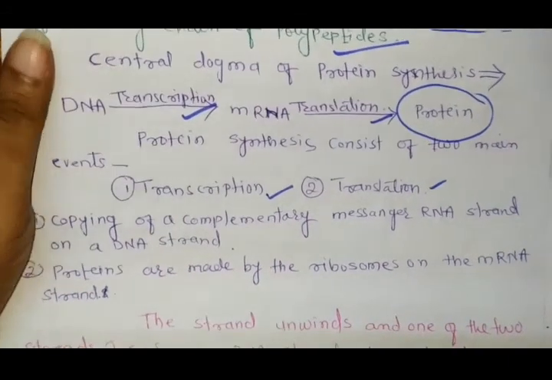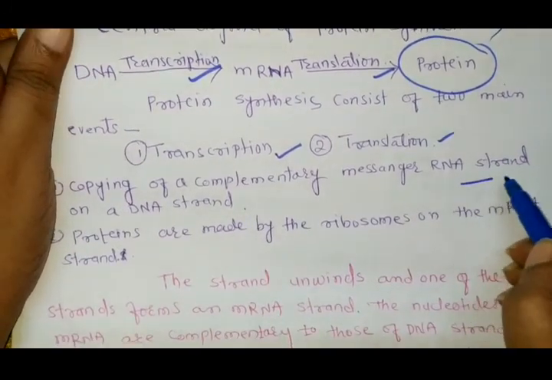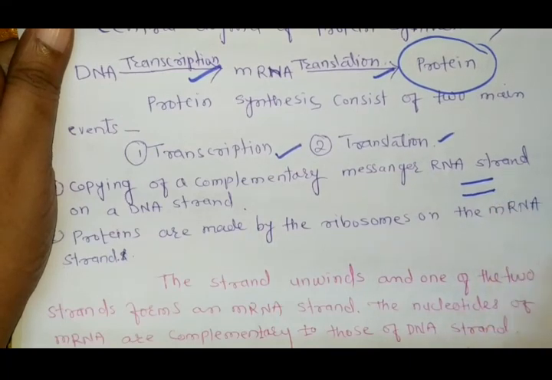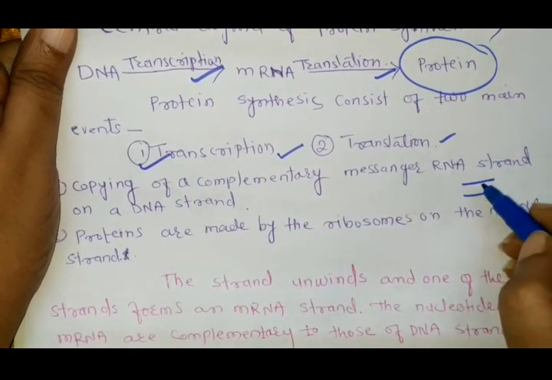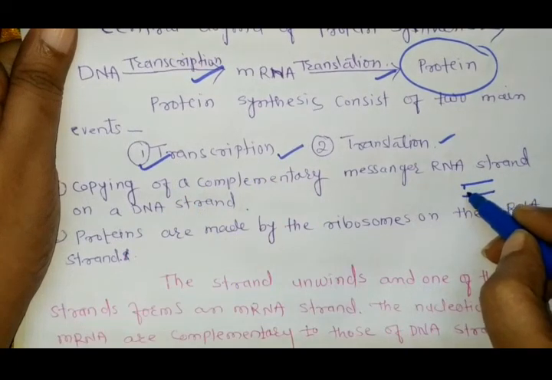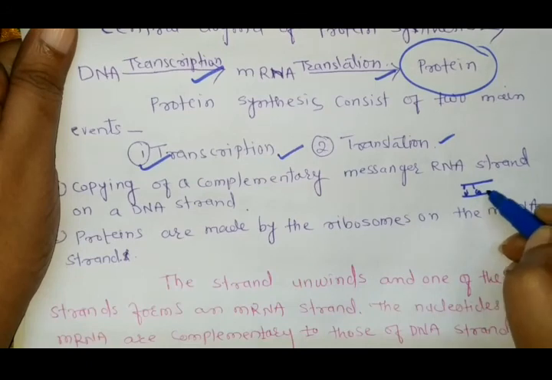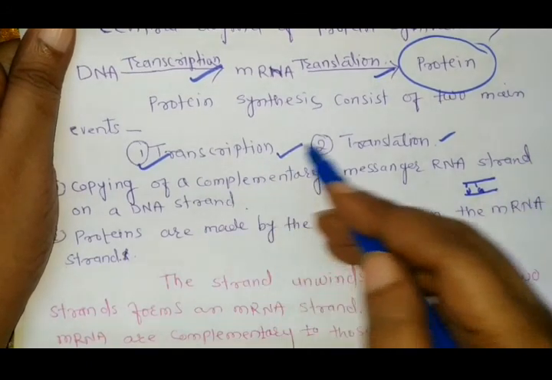Adenine A pairs with uracil U, cytosine C pairs with guanine G, so the complementary messenger RNA will form. That's why it is called transcription.